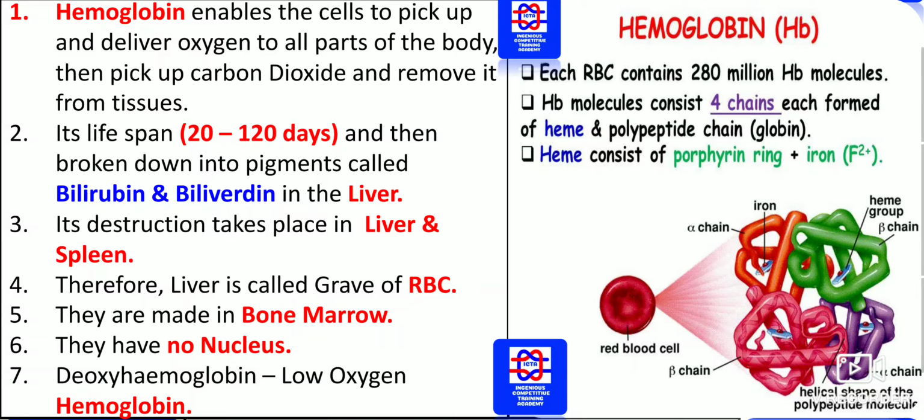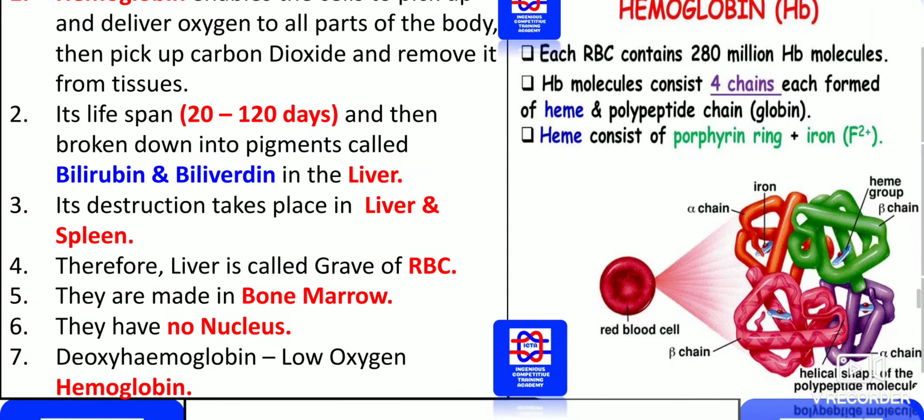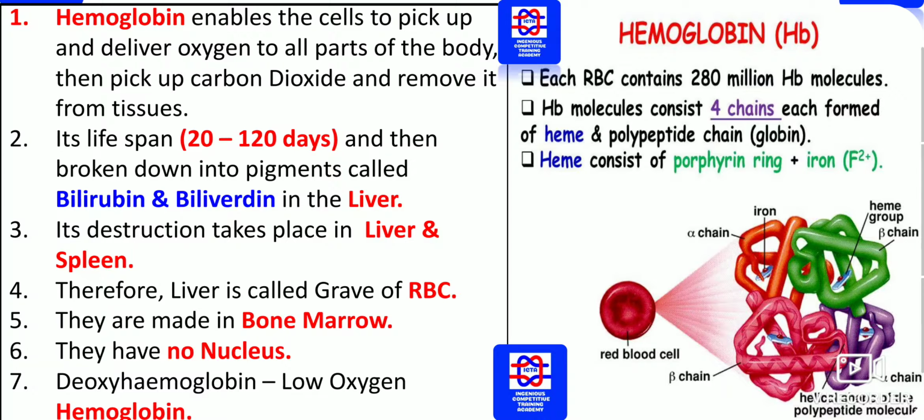Next we have hemoglobin, which enables the cells to pick up and deliver oxygen to all parts of the body, then pick up carbon dioxide and remove it from tissues. So the main function is to transfer oxygen to every nook and corner of the human body. The lifespan of the red blood cells is 20 to 120 days, then they are broken down into pigments called bilirubin and biliverdin in the liver. Their destruction takes place in the liver as well as the spleen. So you should know where hemoglobin destruction takes place: liver as well as spleen.